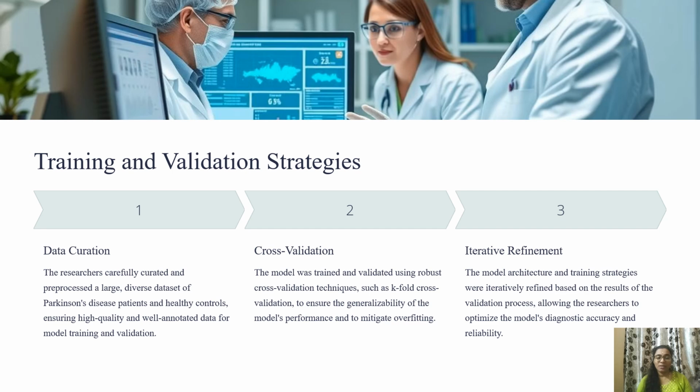In cross validation, the model was trained and validated using robust cross validation techniques such as K-fold cross validation to ensure the generalizability of the model's performance and to mitigate overfitting. In iterative refinement, the model architecture and training strategies were iteratively refined based on the results of the validation process, allowing the researchers to optimize the model's diagnostic accuracy and reliability.